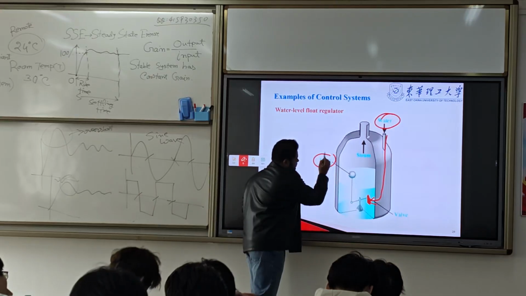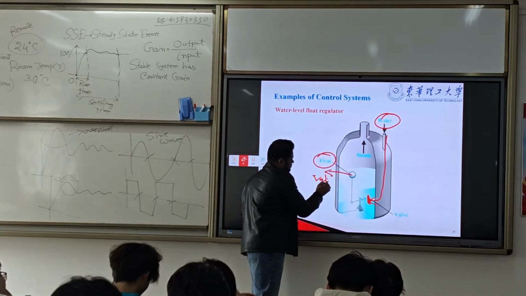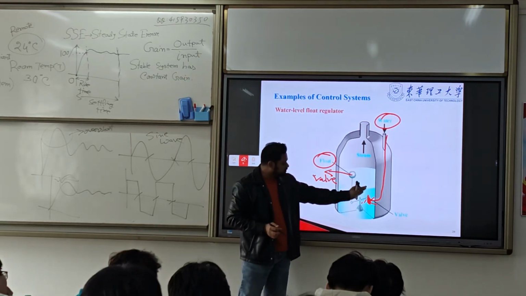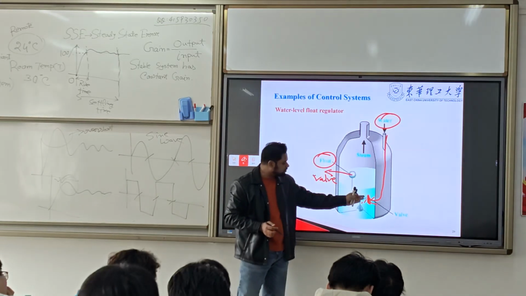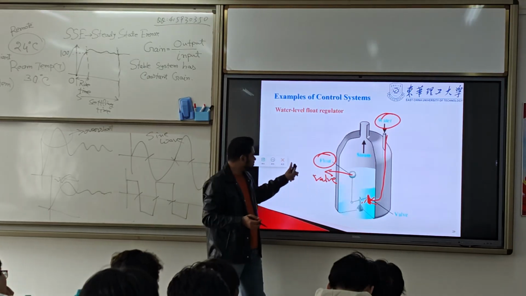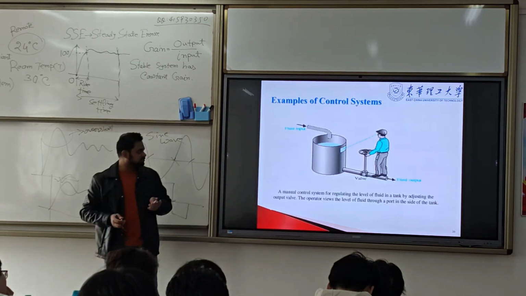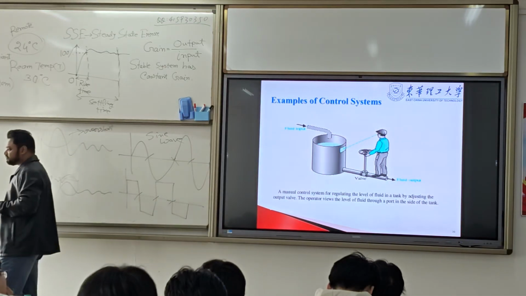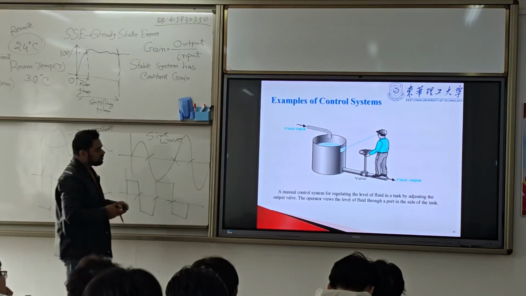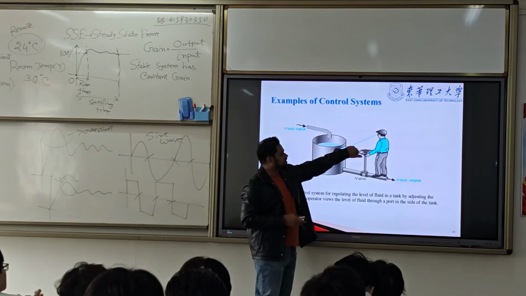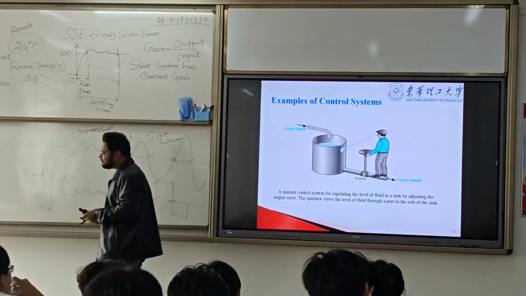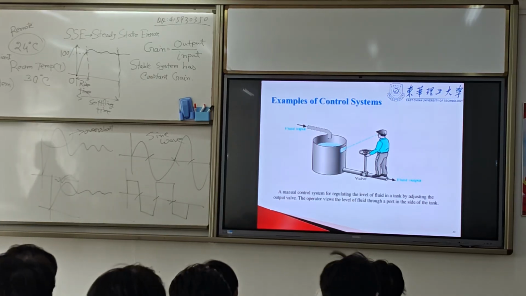It is controlled by this float bar. While there is no water, it is open. While it is having water, the float goes up and touches the valve and there will be no water flow. So this is the automatic water level controller. This is the manual water level controller, manual because this person is looking at the water level and changing the valve manually by hand. That is the manual control system.